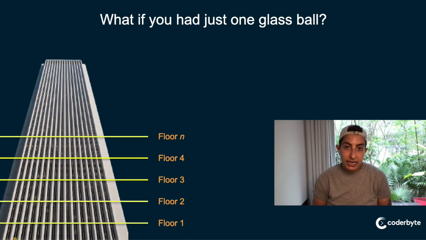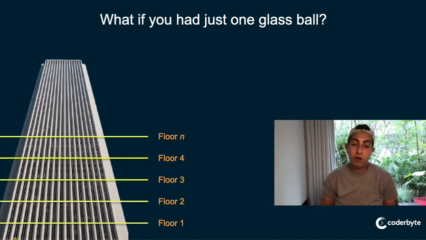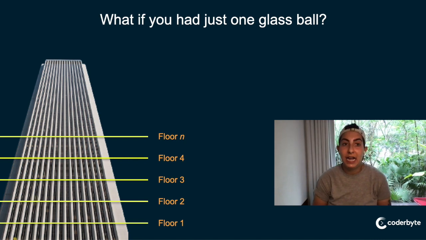So that's a great answer. It works. But in this case, the worst case scenario is that the ball breaks at floor 99 or 100, right? And you have to drop it at every single floor leading up to that worst possible case, which is a lot of times. That is an expensive operation to actually climb all 100 floors and test each one individually. The other thing you can then remember is that you have two balls. So there must be some faster way that you could do this, right? Using that second ball.